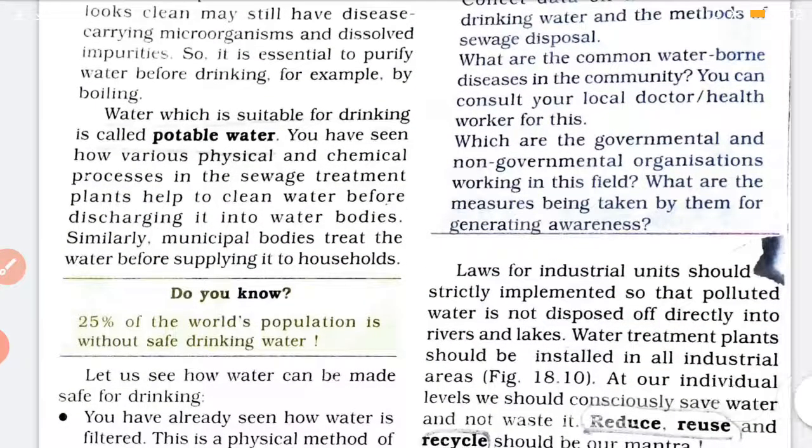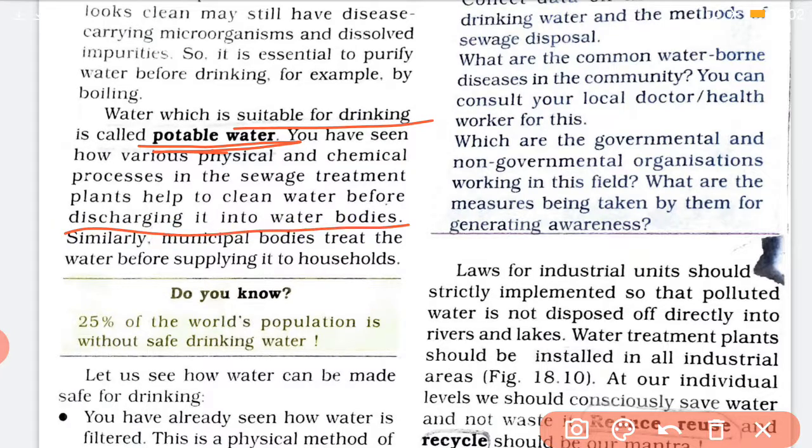So which type of water should we drink? We should drink potable water, which is suitable for drinking. And how can we get the potable drinking water? We have to stop the pollution of water. And how can we do that? We had seen in waste water treatment how the water from the drains, from the sewage, is first treated and made clean, and only then discharged into the river water bodies. So this will lessen the pollution.